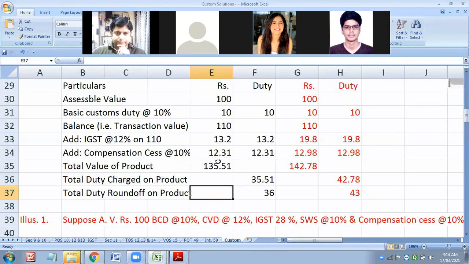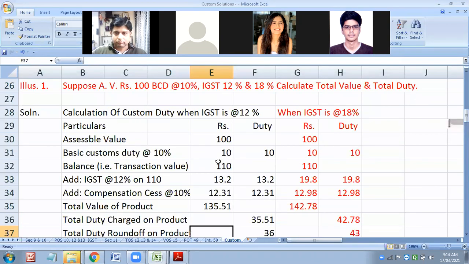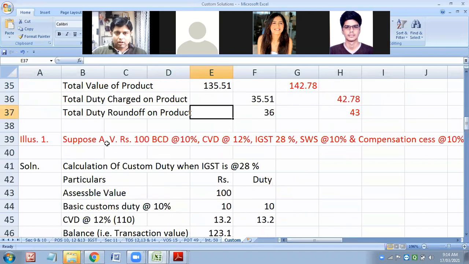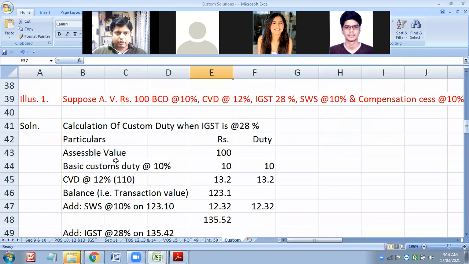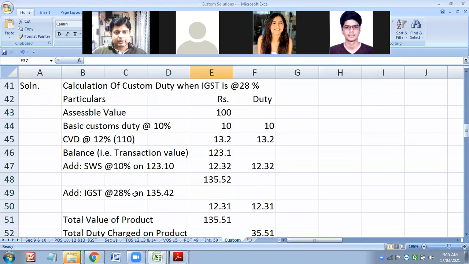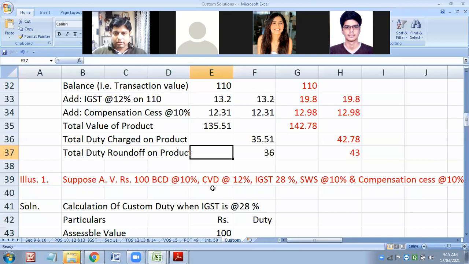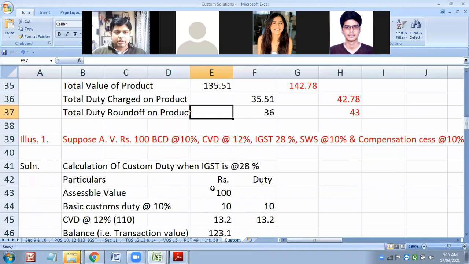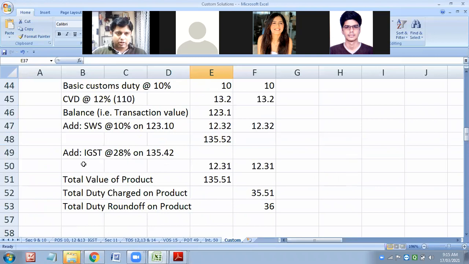Go to the next one, which we were dealing with. Assessable value is 100. BCD is 10%. CVD is 12%. SWS we have charged. Now on this, yes, IGST will be charged, and compensation cess will also be charged on IGST.